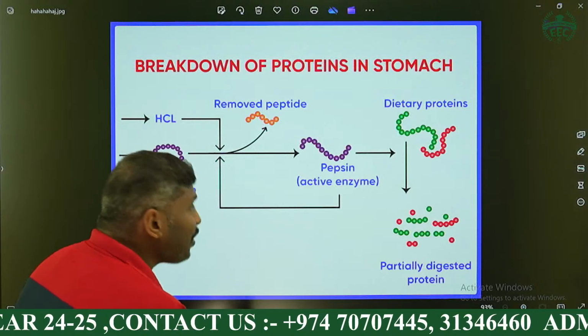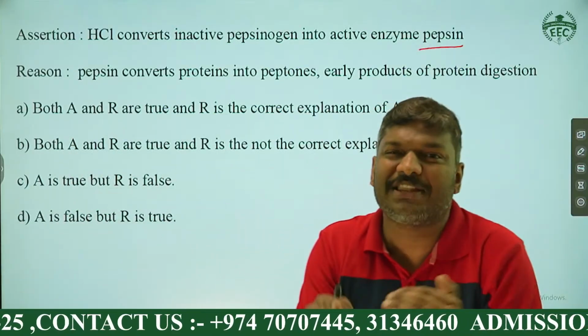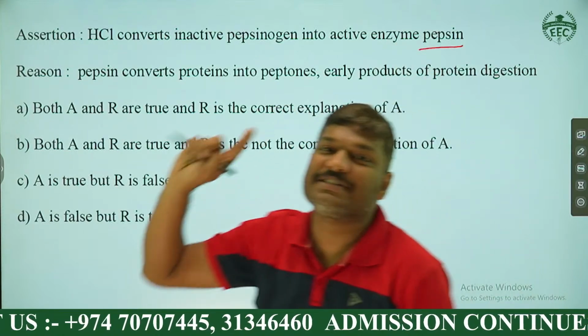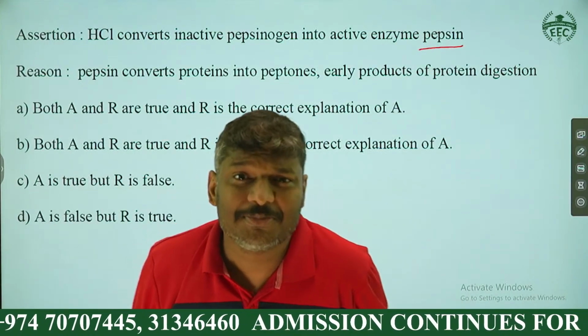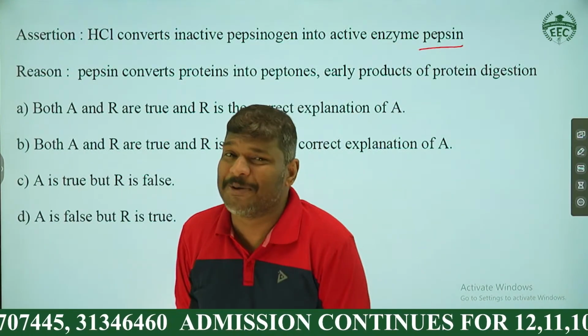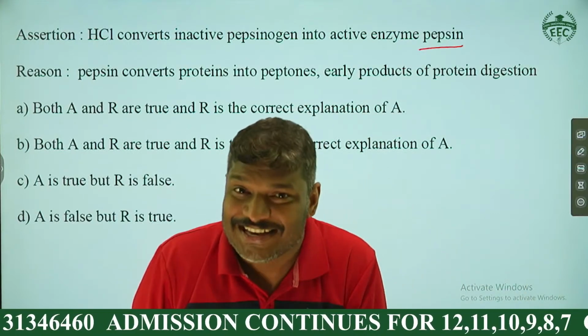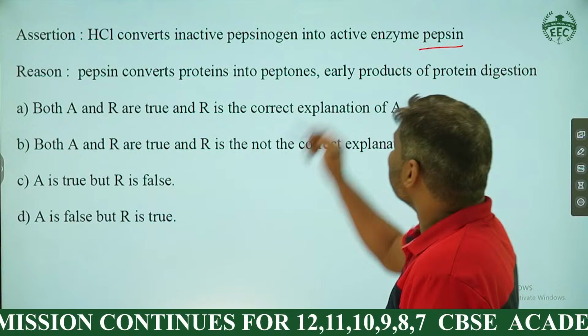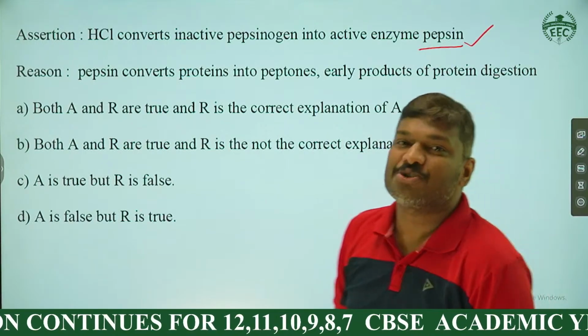Okay, so this is one of the important topics. Based on that concept, the question: HCl converts inactive pepsinogen into active enzyme pepsin. Is the statement correct or wrong? All of you, please, I want to see the chat box again. Is it correct or wrong? Is the assertion true or false, my dear students? It is true. As you all know, the assertion is true.